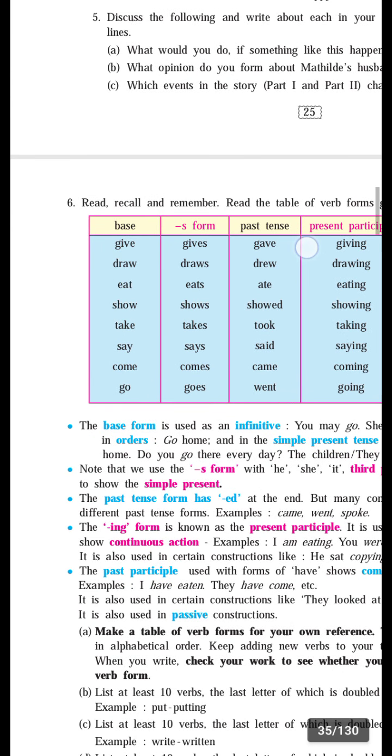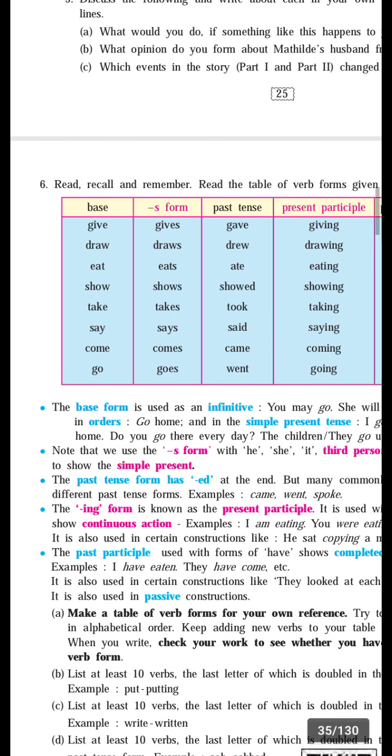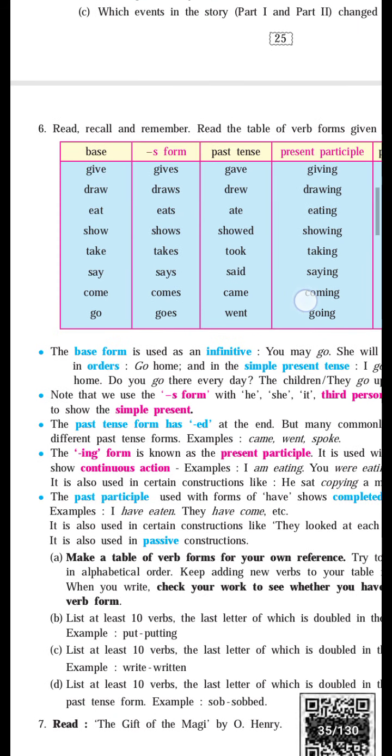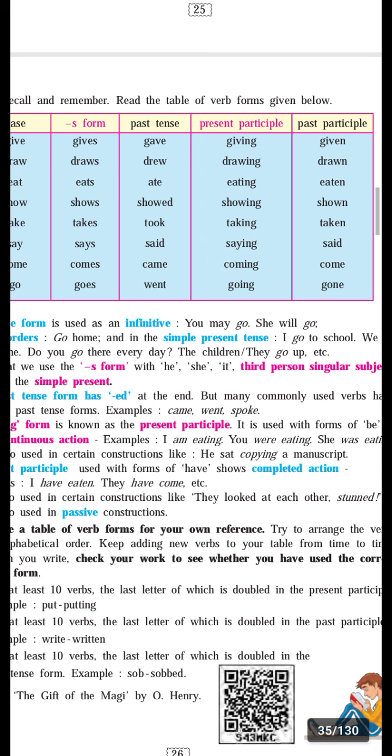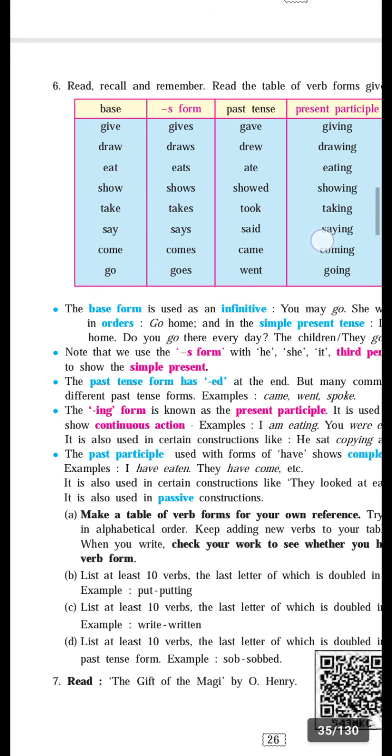Then see, the base form is used as an infinitive. Then the s form: when there is a third person singular, he, she, it, we write the verb with the s or es form.